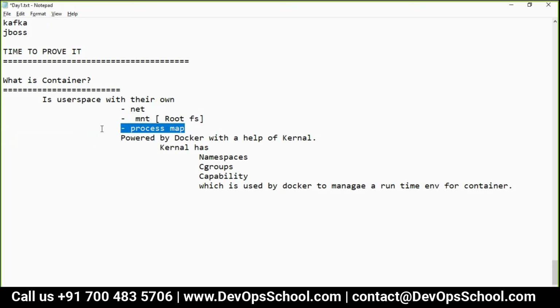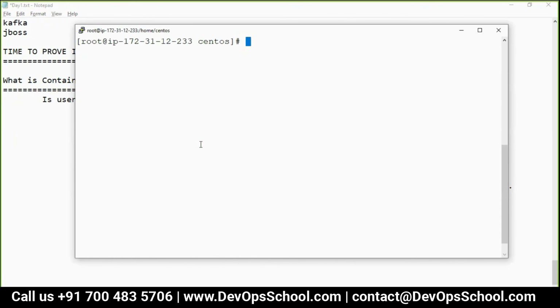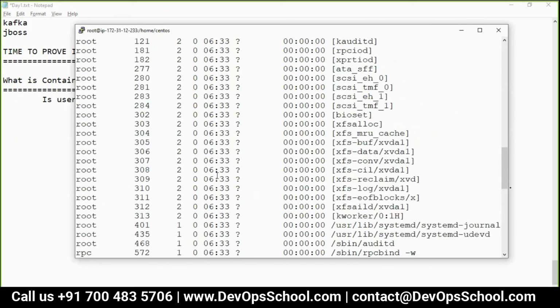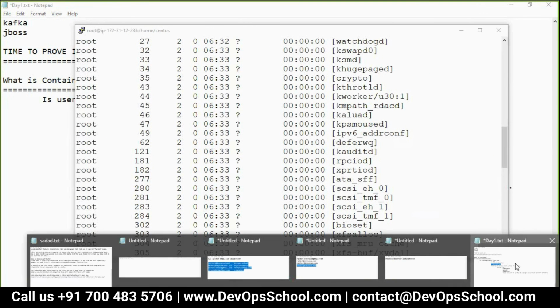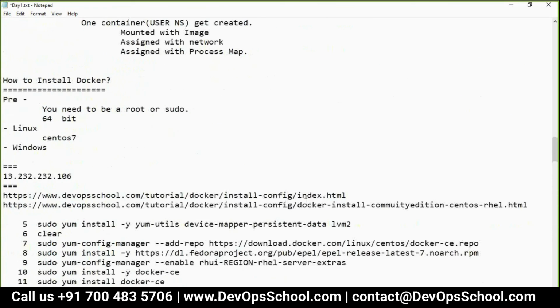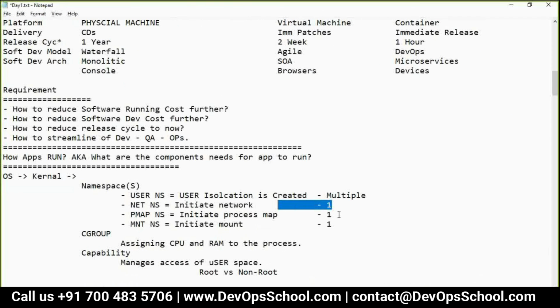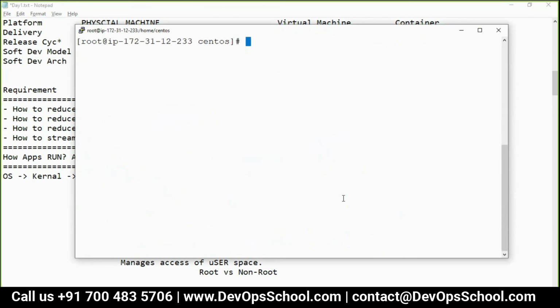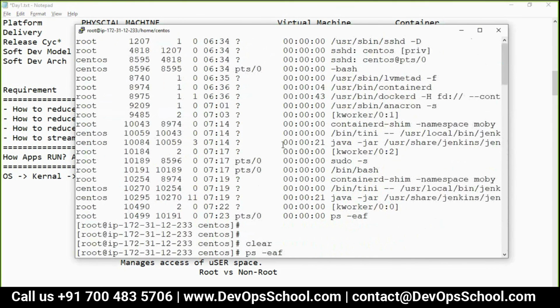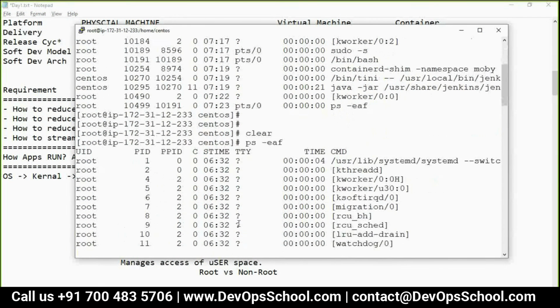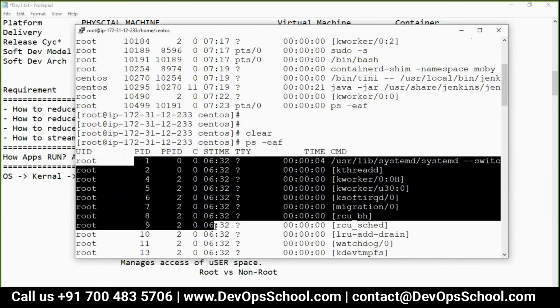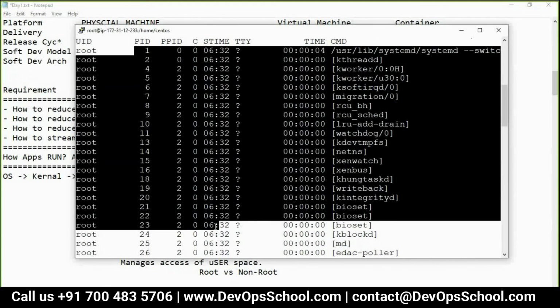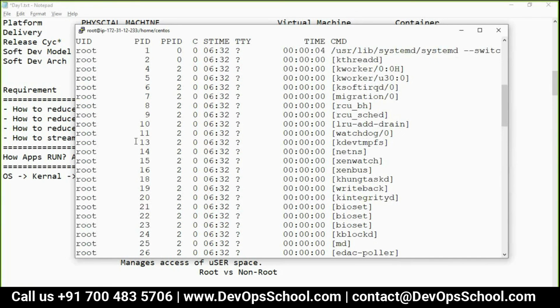Now the last point is the process map. What is a process map? A process map means it starts with 0. For example, this is your system. How many process maps do you get on your PC? One. See here: one process map, one network, one mount, but multiple user space. That's the reason everything starts from 0. One process map means one 0. So here the process ID will be different.